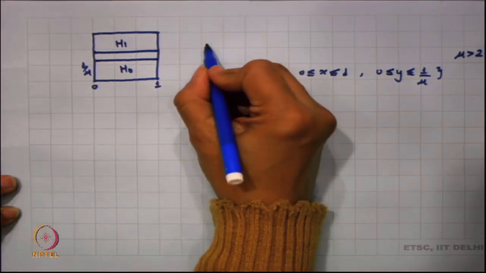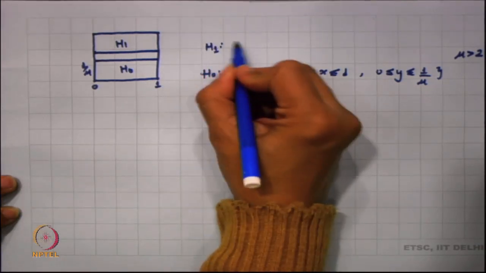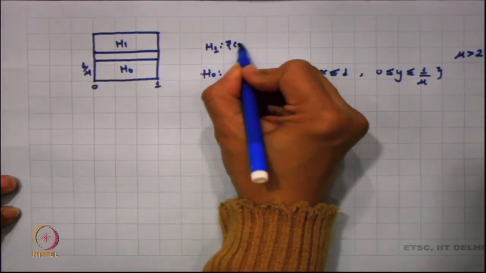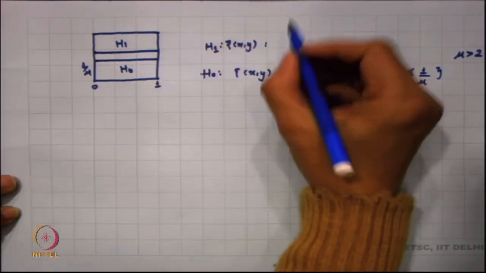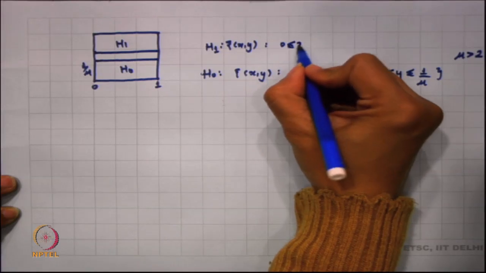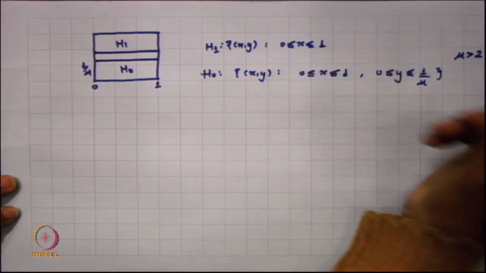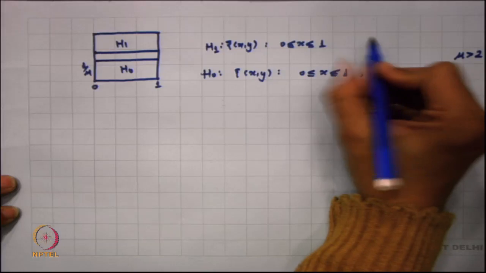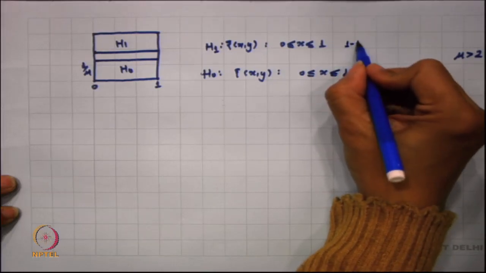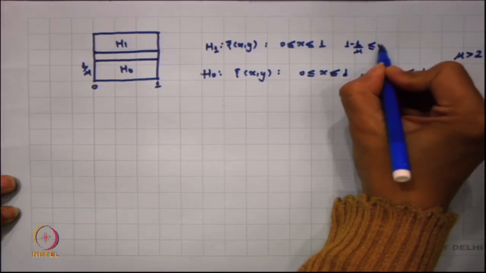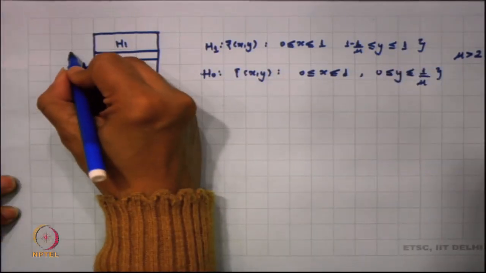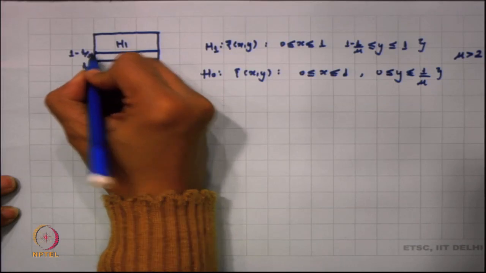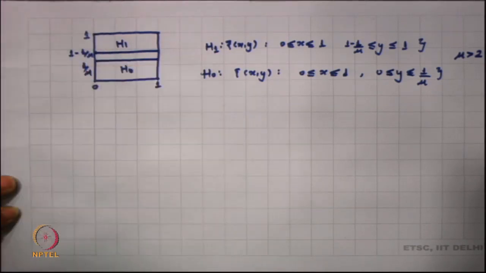And what is my H1? My H1 happens to be equal to again all (x, y) such that 0 is less than or equal to x is less than or equal to 1, and what is your y? Your y lies between 1 minus 1 by mu less than or equal to y is less than or equal to 1. So, this is your H1. So, this is 1 minus 1 by mu and this is 1.